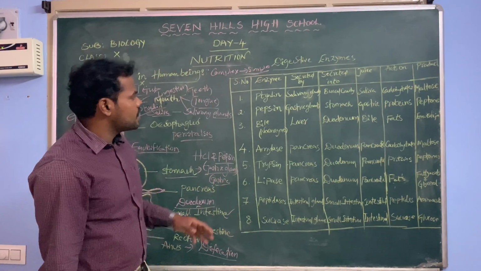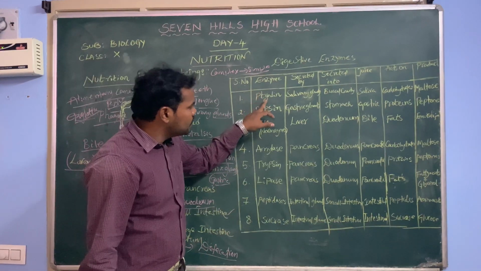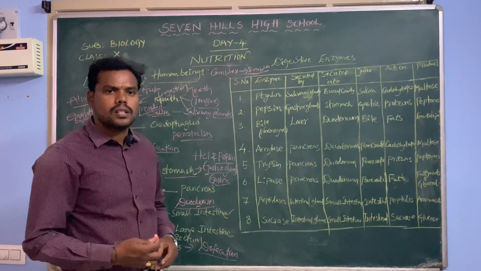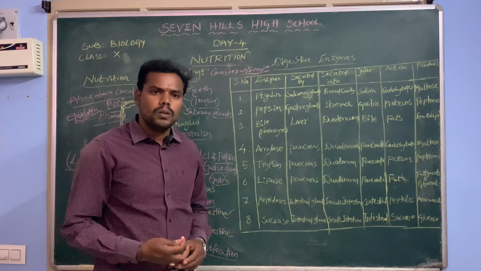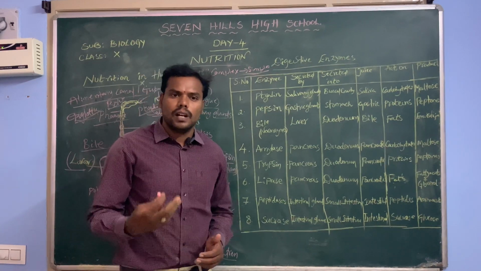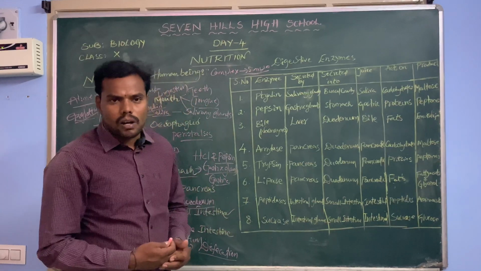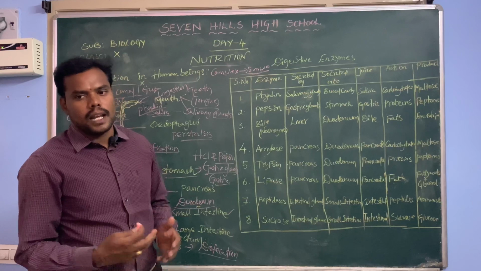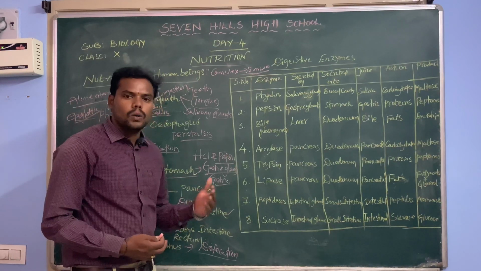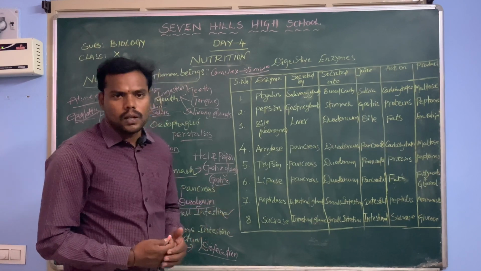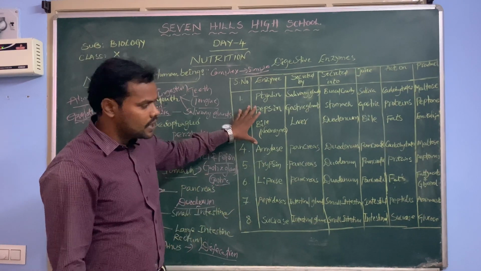First of all, we study the enzyme which is released in our mouth. We already studied that our digestion starts at our mouth. In our mouth, salivary glands are present. Salivary glands secrete saliva. That saliva consists of the enzyme called ptyalin, also called salivary amylase. Like that, what enzymes are there, how they act on the food material, and how it is broken into simple pieces, that is shown in this chart.